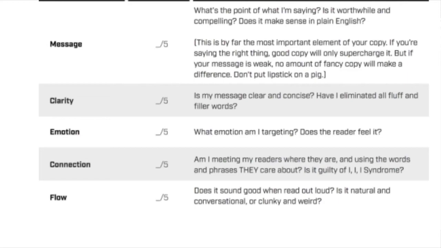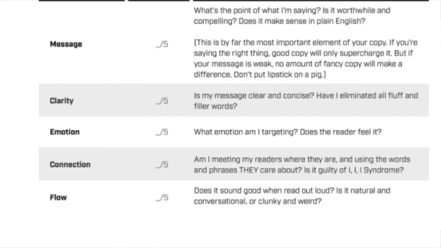Is this worthwhile and compelling? Does it make sense in plain English? I mean, this is by far the most important element of your copy. If you're saying the right thing, good copy will supercharge that. But if the message is weak, then no amount of fancy copy will make a difference. So obviously that is really important.